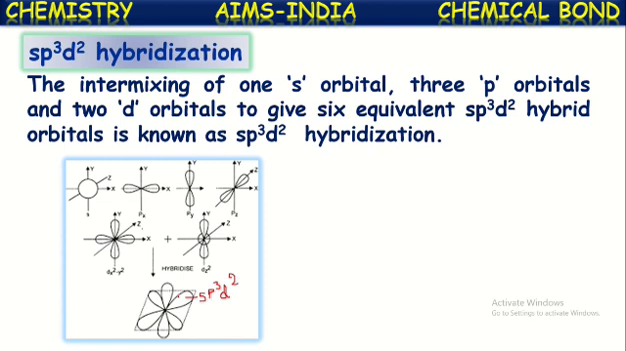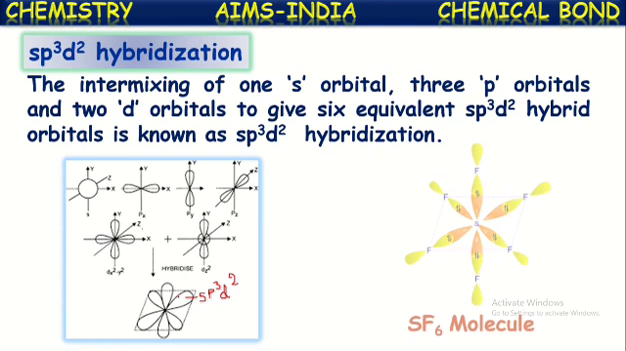Now let us see an example for a molecule having this sp3d2 hybridization. That is SF6, the sulfur hexafluoride molecule. In this molecule, the central atom is sulfur. We know the atomic number of sulfur is 16 and its configuration will be 1s2, 2s2, 2p6, 3s2, 3p4. In the ground state, it has 3s2, 3p4 valence electronic configuration.